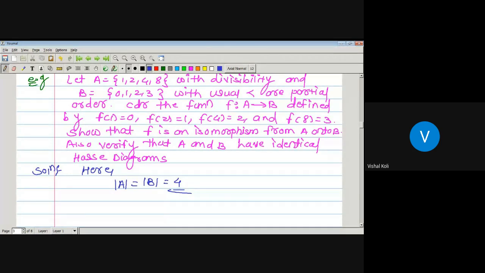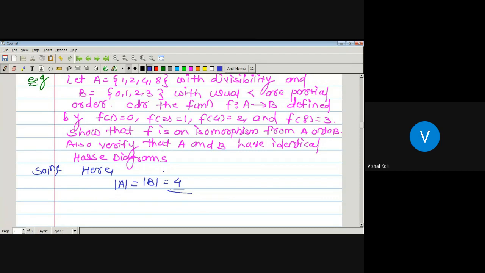So here f is a function from A to B and we first have to check the cardinality of A and B. The cardinality of A is 4 and the cardinality of B is also 4.